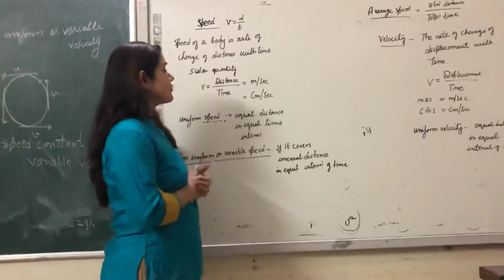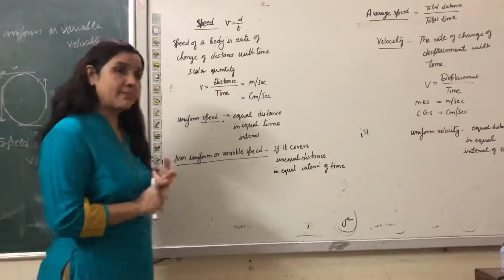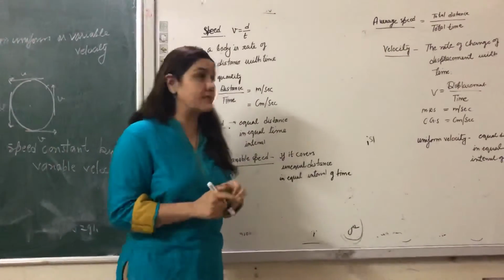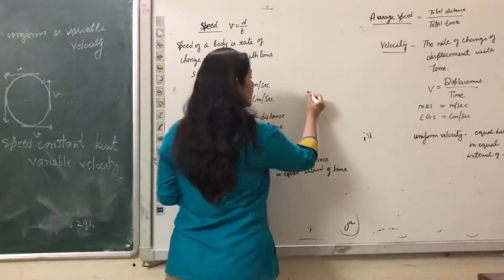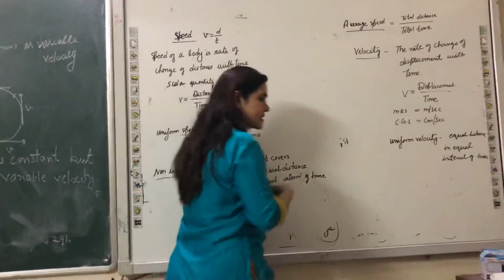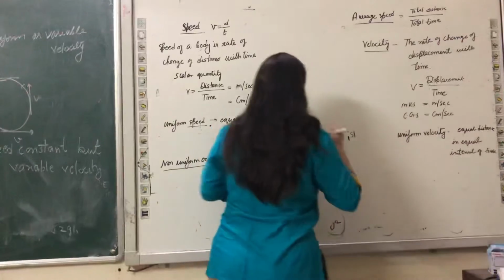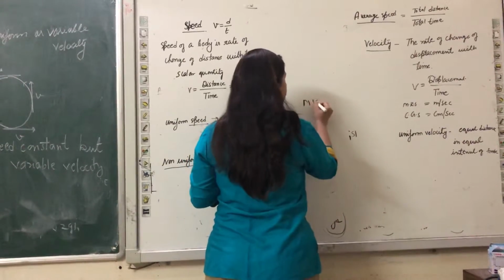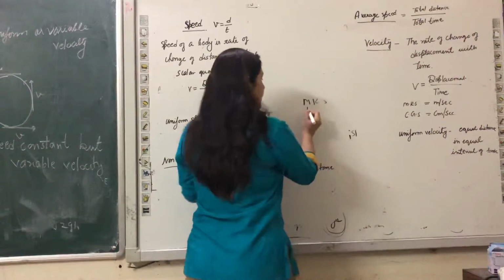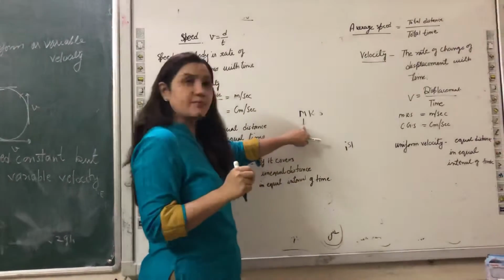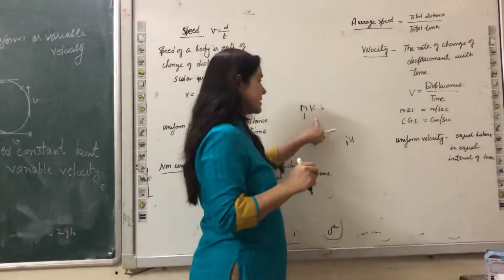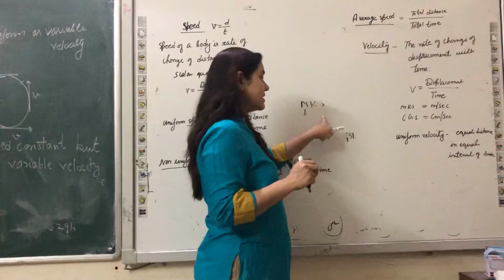What is the unit of speed? There are two types of system, the MKS system and the CGS system. In the MKS system, we consider distance in meter, mass in kilogram, and time in second.